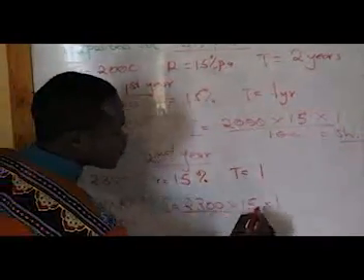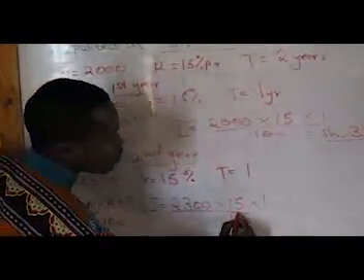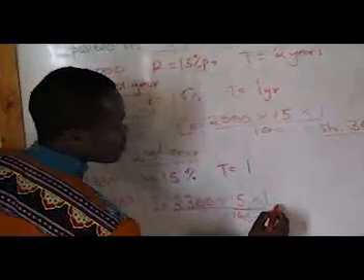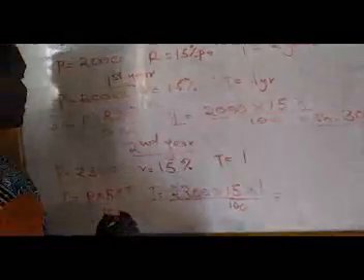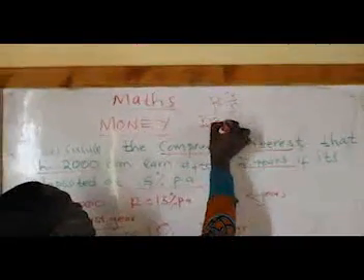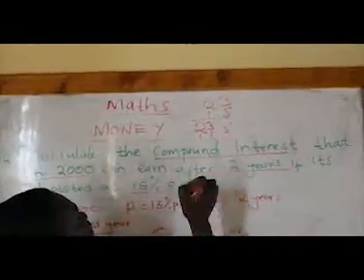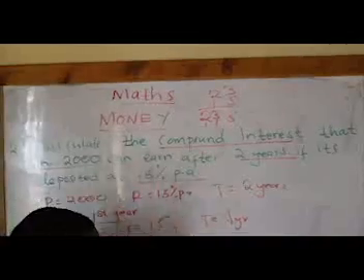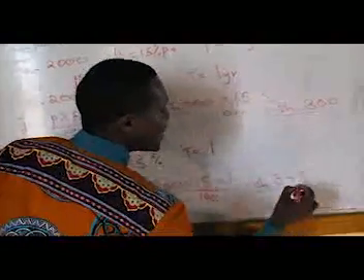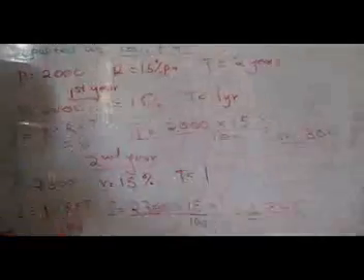So you can just put this one like that in order to avoid confusion. So you can simplify the zeros. So you will multiply 23 by 15. So you have 345. So 345 shillings. So at the end of the second year, this is the interest this person got.